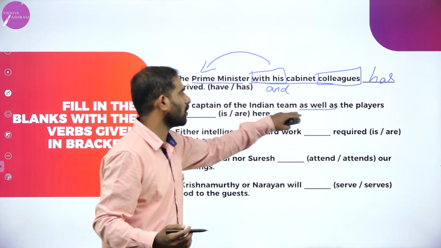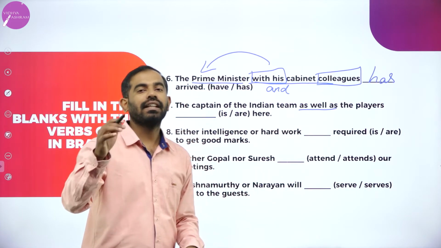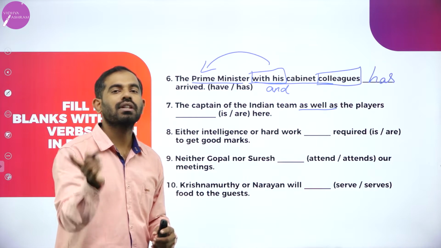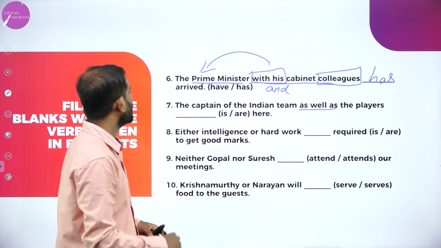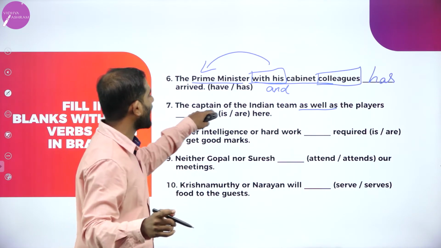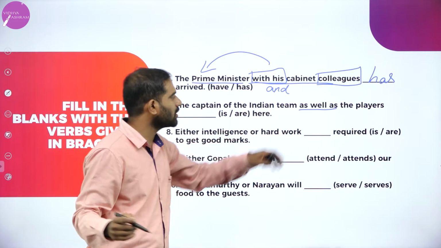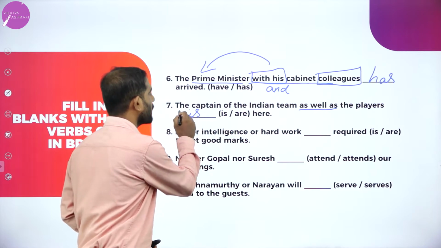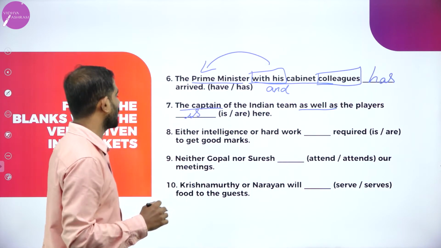If you see with or as well as, then the subject is considered singular and we are going to use a singular verb. So, of course, the captain of the Indian team as well as the players is here, because we are throwing light on the captain.